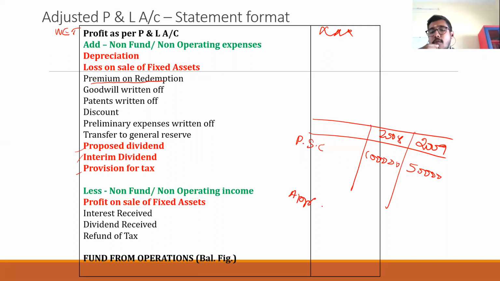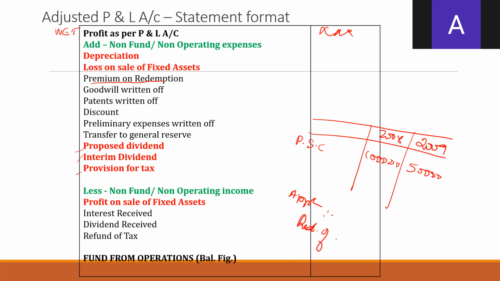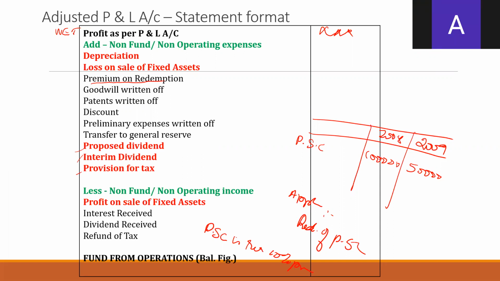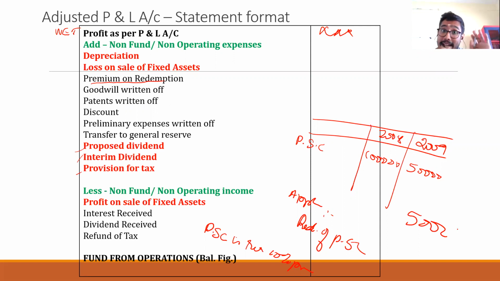In application of fund, what will you write? Redemption of preference share capital. In the adjustment, they are saying that preference share capital is redeemed at 10% premium. Here you don't have any doubt that this is a redemption, because preference share capital reduced from 2008 to 2009. 50,000 rupees was redeemed, right?